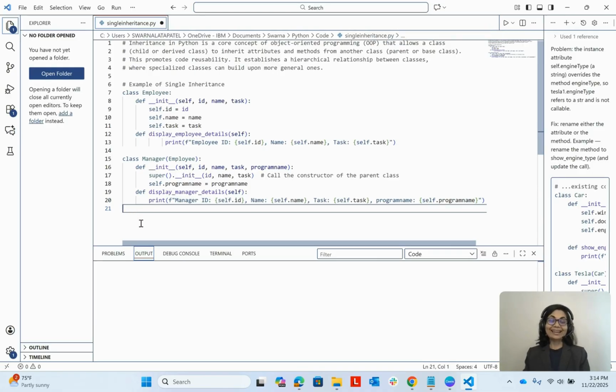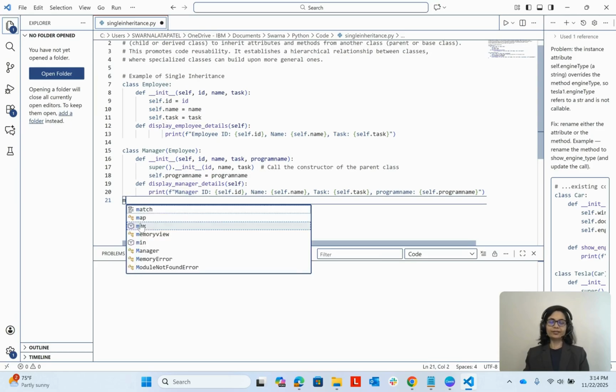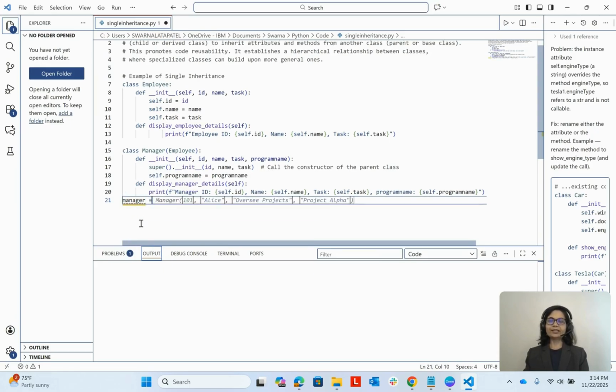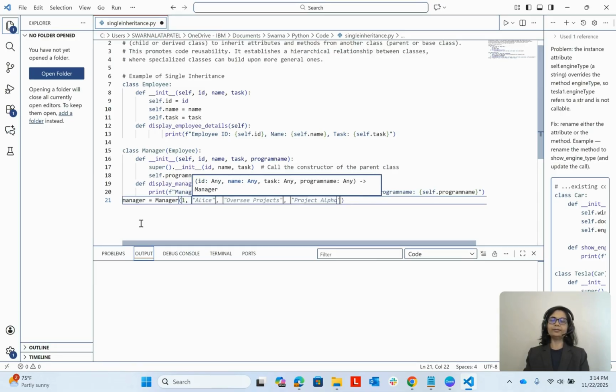Now let's create an object of the manager. So manager equal to Manager. Let's say I am having the ID as 1, name as Swarna. The tax is, let's say, as it is manager, managed, and then the program name, let's say legacy modernization.